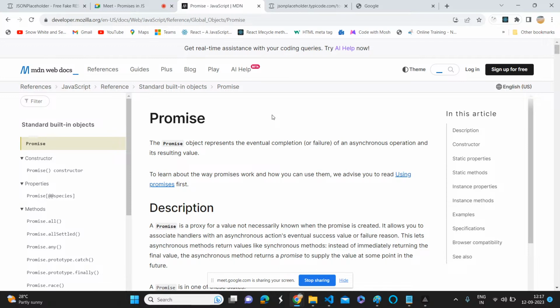Now, Pankaj, tell me in your own words, not like the documentation. A promise is an object which handles asynchronous calls, and it holds the status and the result of the call. That's it. Mayur, can you try?